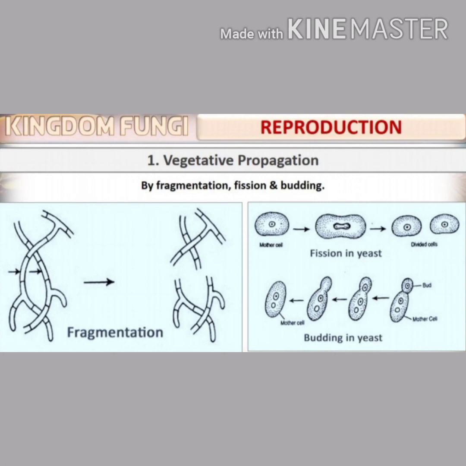Then comes budding. The common example for budding is yeast. Here, small buds are formed on the parental cell. Buds are cytoplasmic extensions that form on the parental body. After the cytoplasmic extension, the nucleus of the parent cell divides and one of the daughter nuclei enters the bud. Some amount of cytoplasm also enters and it develops into a new bud. When it becomes mature, it detaches from the parent and becomes a new fungal hypha.